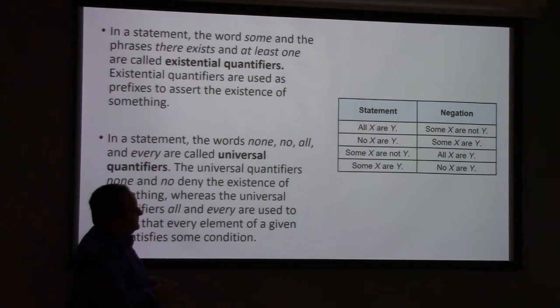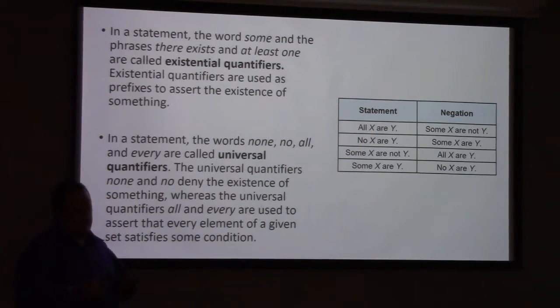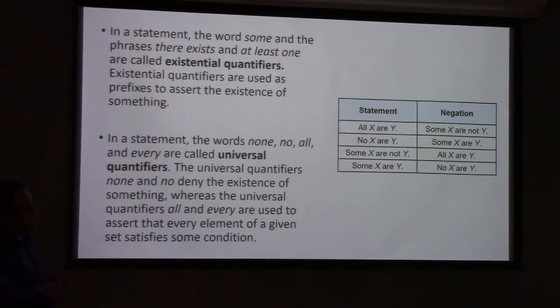So like all dogs are mean, I think is the example the book gives. What's the negation of all dogs are mean? Some dogs are not mean. All right. No cats are evil. Some cats are evil.